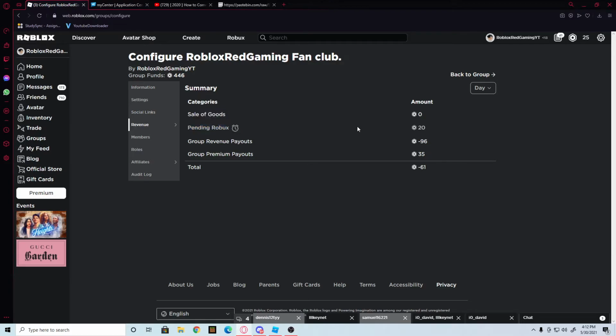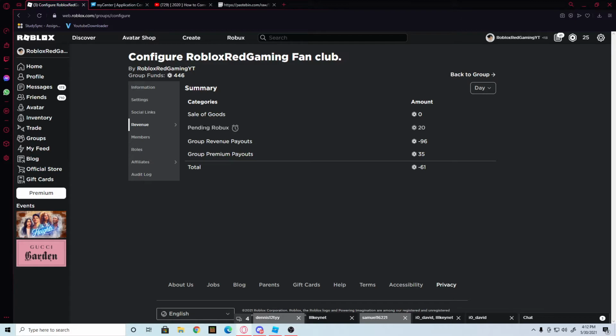And then if anyone donated in the game, it's going to say pending Robux. And I'm just going to tell you right now, Roblox takes 3 Robux away from any purchase. So if a guy donates 10 Robux, you're only going to get 7 in your group. But I have 20 pending, thanks to you guys. You guys are amazing.